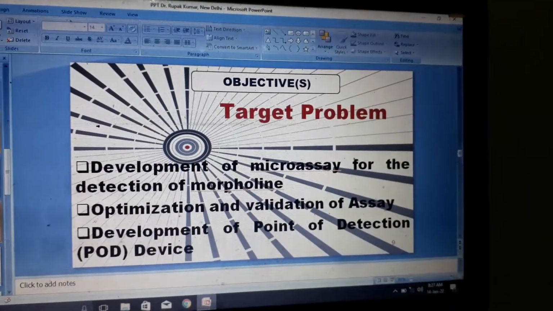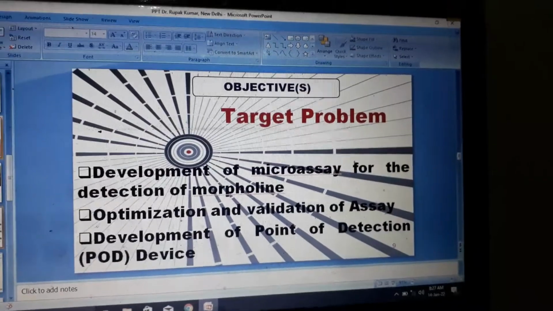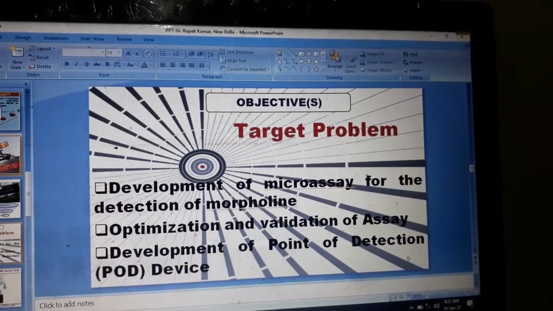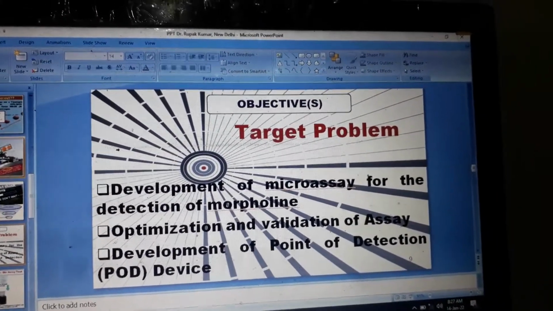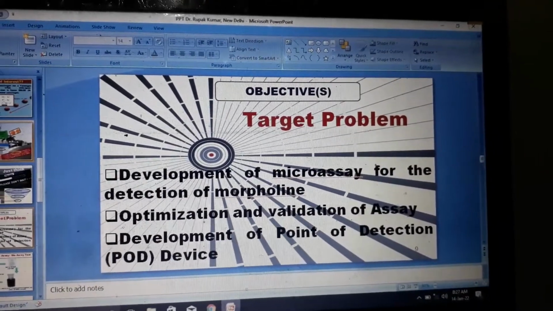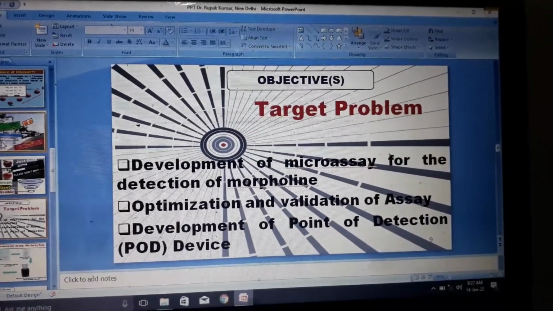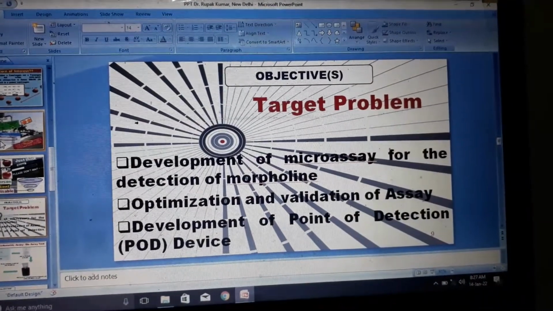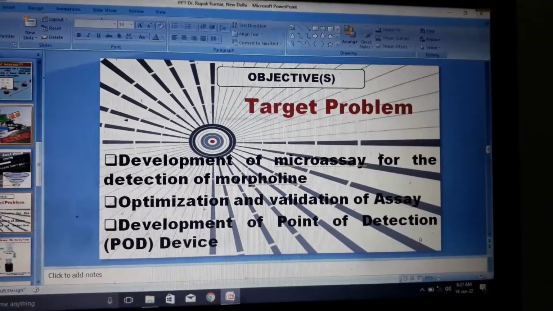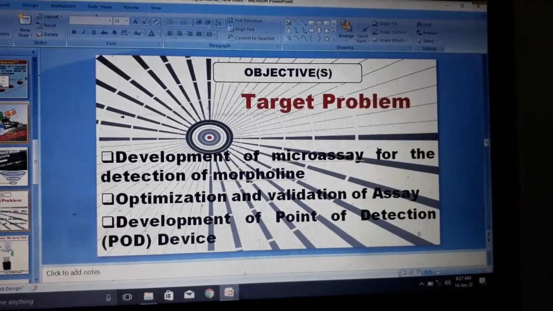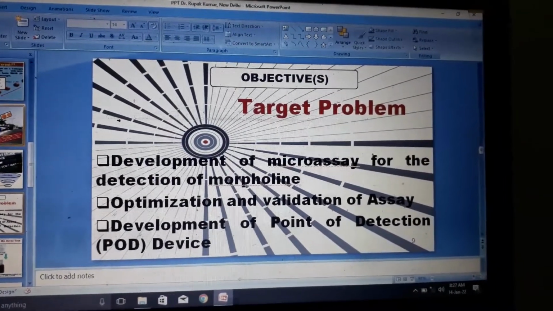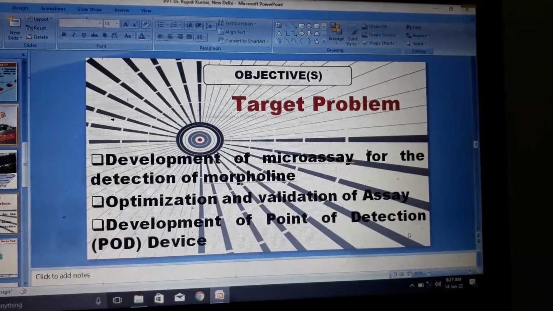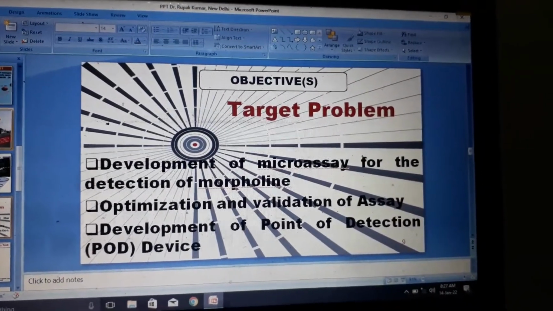Keeping this in mind, we are looking to develop an assay that will detect the presence of morpholine in glazed fruits and vegetables. When we develop this assay, we can optimize and validate it, and based on that assay, we are planning to develop a point of detection device that will tell you how much morpholine is present in the glazed fruits and vegetables.